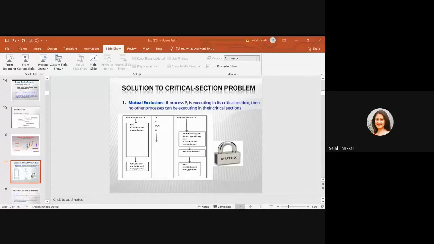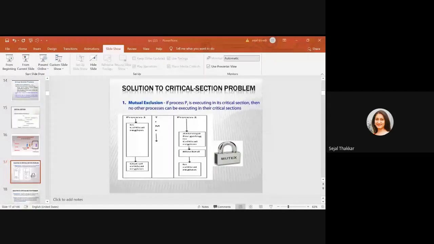So a bound must exist on the number of times the processes are allowed to enter into the critical section after a process has made a request to enter into the critical section, before the request is granted. So one process has some particular bound on how many times it is going to enter. The bound should be there. It is not that one process is allowed to go continuously into the critical section.